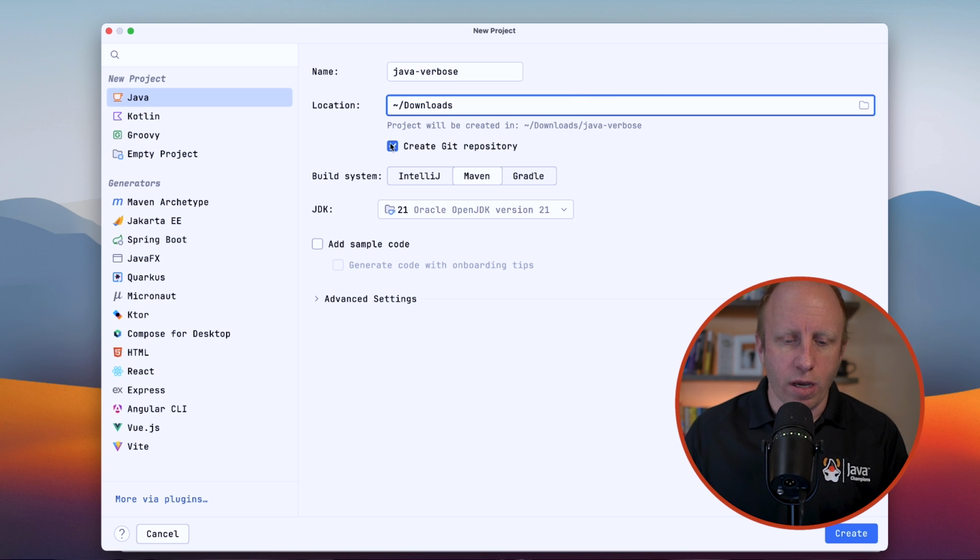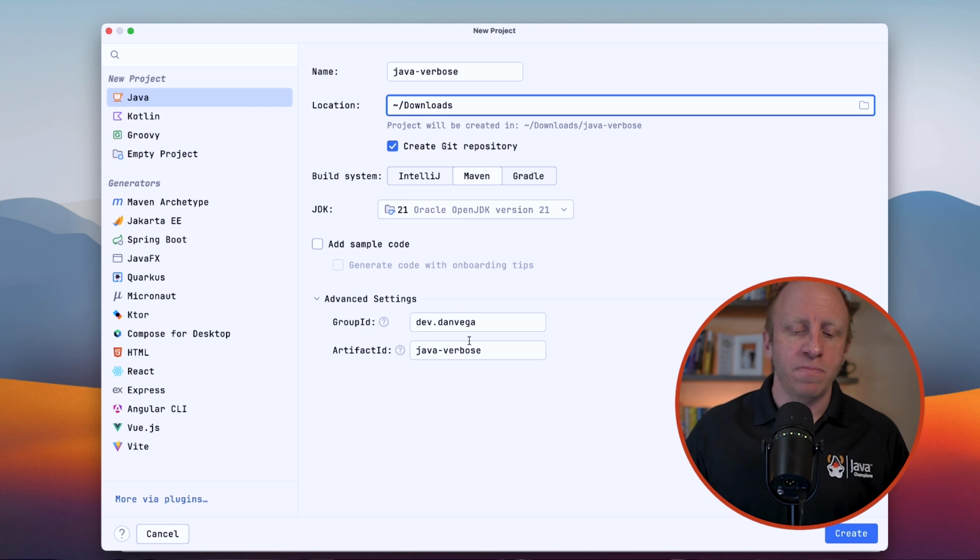And what we're going to do is we are going to use Maven. We're going to use Java 21. One of the features I want to look at is a preview feature in 21 and 22. And then we'll say, what is our group ID, dev.danvega, and the name of the artifact is Java verbose.